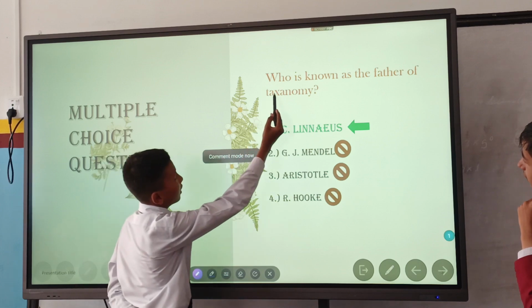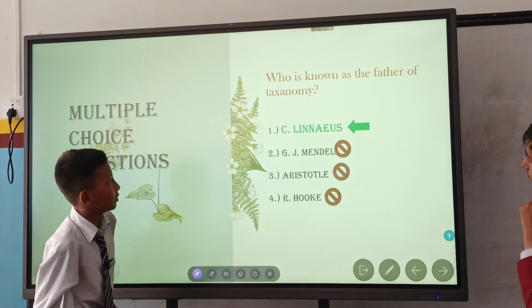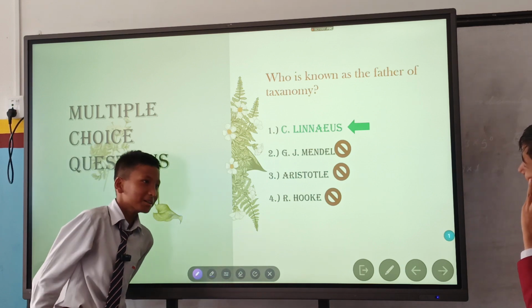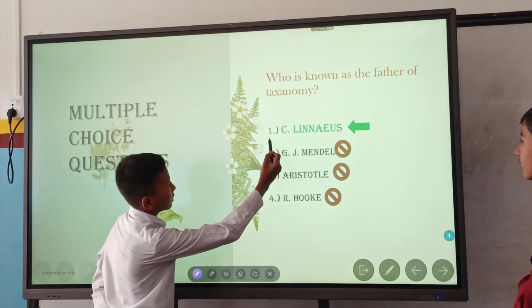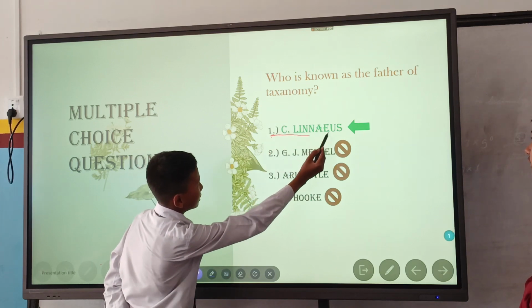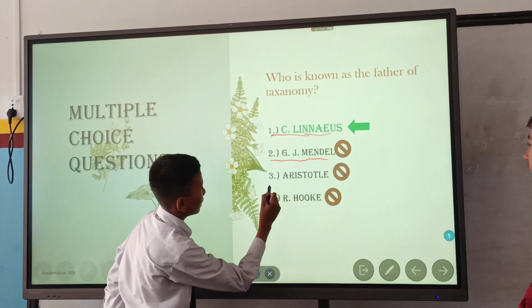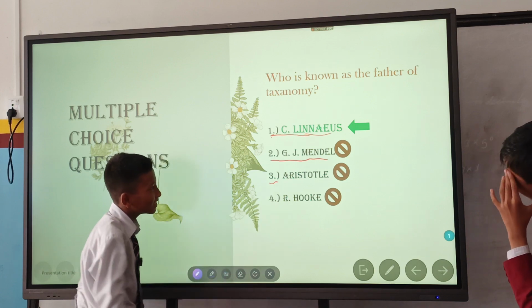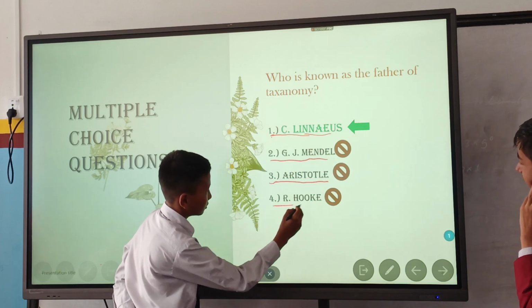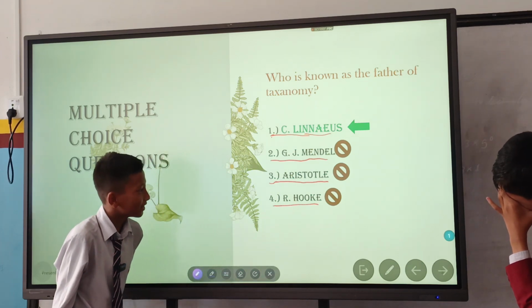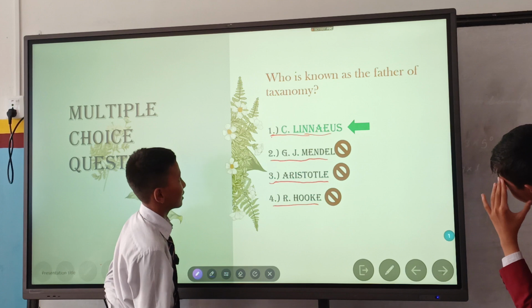Now the next question is who is known as the father of taxonomy? As you all know, we have read this. The options are Carolus Linnaeus, second, G.J. Mendel, third, Aristotle, fourth, Robert Hooke. The answer is Carolus Linnaeus.